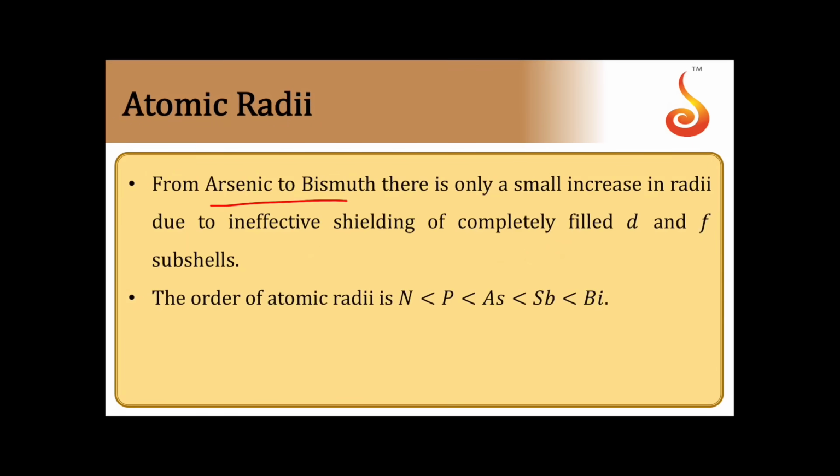Now we can see finally like this. From arsenic to bismuth there is only a small increase in the radii due to ineffective shielding of completely filled d electrons and f electrons respectively. So arsenic has a lesser increase. Bismuth also has a lesser increase because of completely filled d electrons in the case of arsenic and f electrons in the case of bismuth. But atomic radii will be increasing down the group. So nitrogen being the smaller size, bismuth being the larger size: nitrogen lesser than phosphorus, lesser than arsenic, lesser than antimony, lesser than bismuth. Atomic radii is increasing down the group.